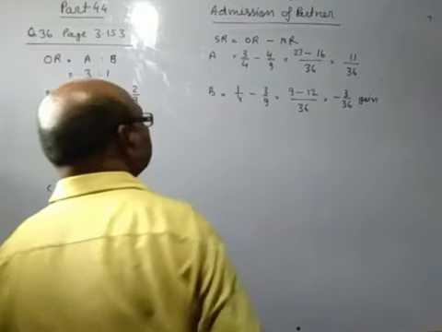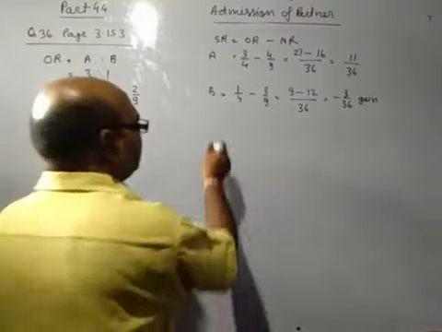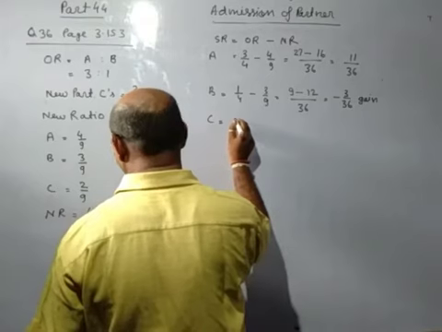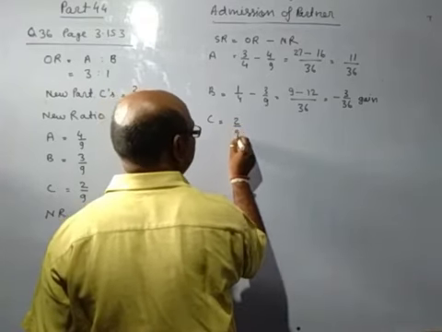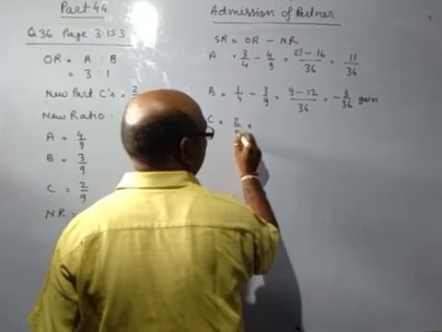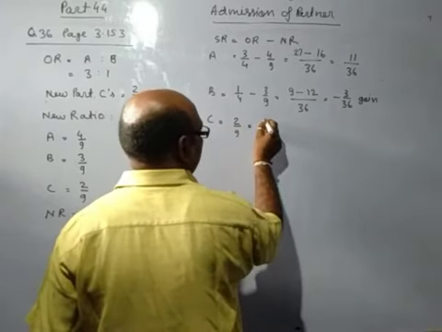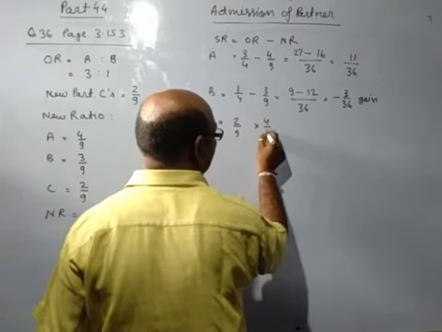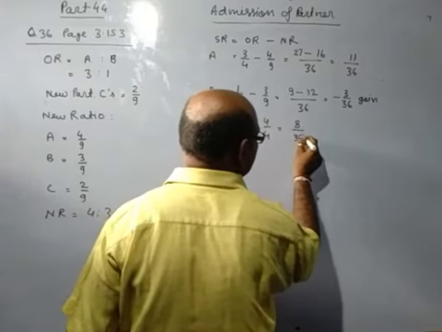And C has not made any sacrifice. C also has gain. C is the new partner. So C's ratio 2/9 converted into 36: multiply by 4/4, 8/36.